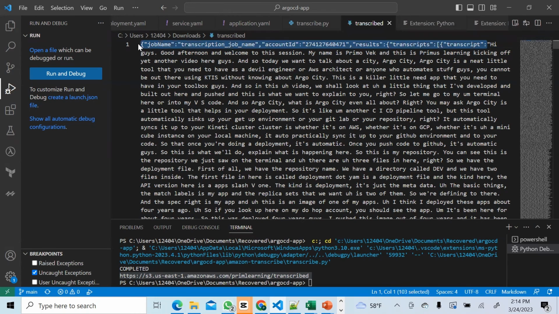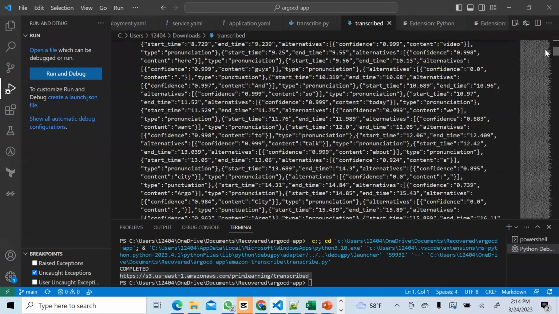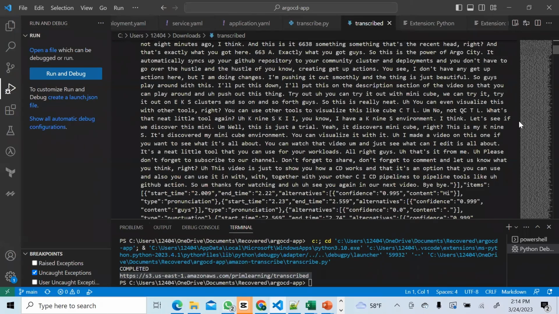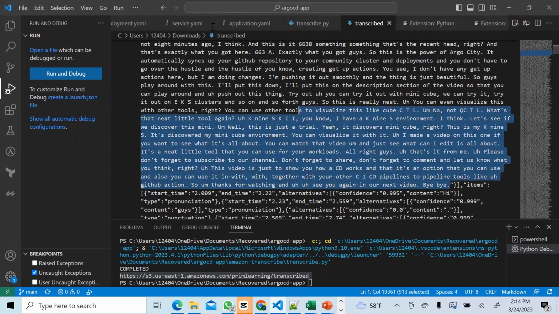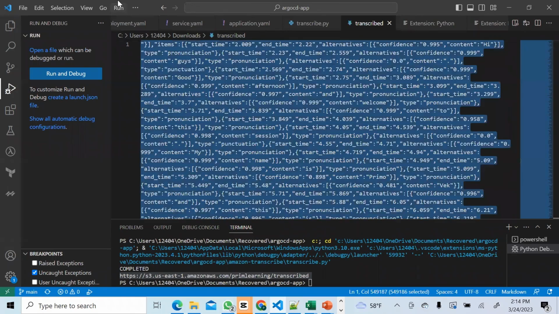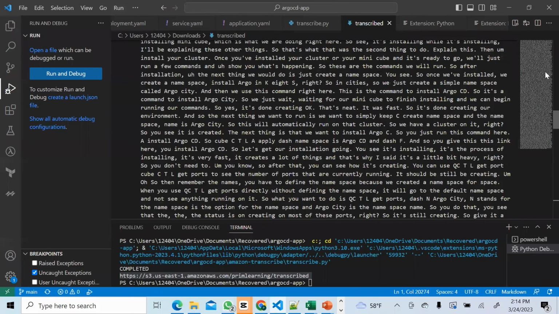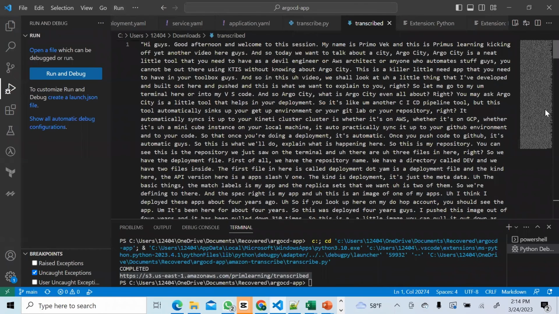You see, it starts with "hi guys," and the same text, same transcription. So you can just copy your text up to where you ended, which was with "bye," remove everything else, and paste back your content, and you're ready to go. Your file is ready, neatly prepared for you. You can use it however you want.